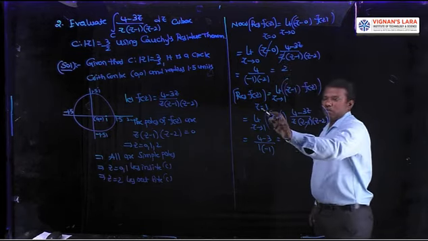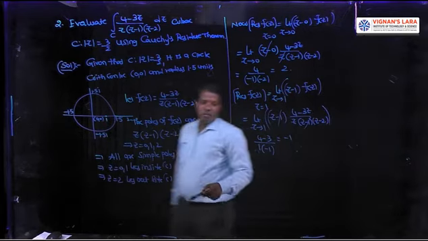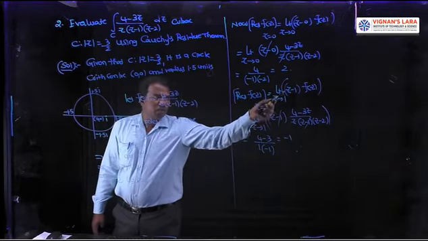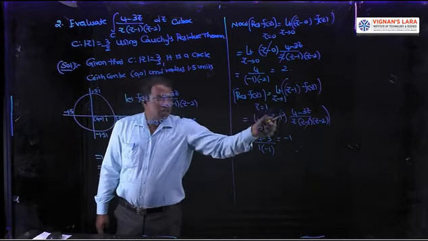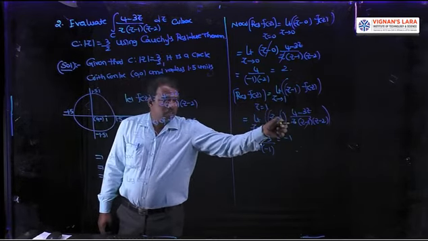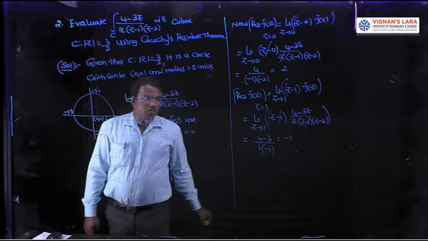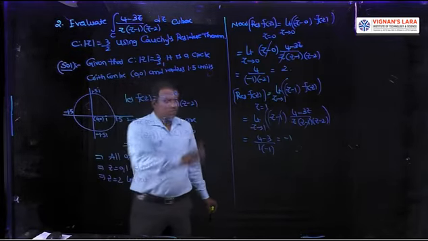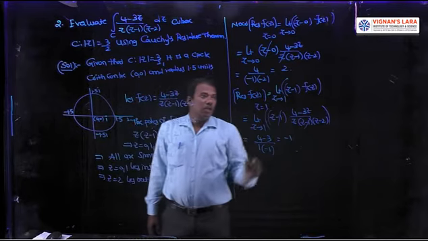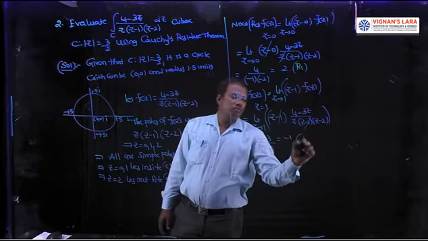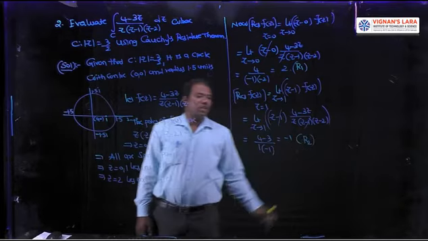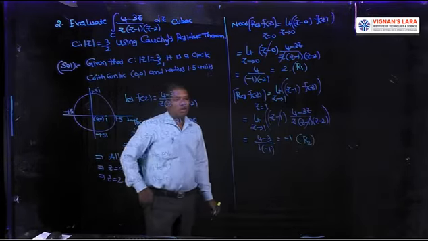The residue at z equal to 1 is the limit as z tends to 1 of (z minus 1) into f of z, which is minus 1. Let the first residue be R1 and the second residue be R2.